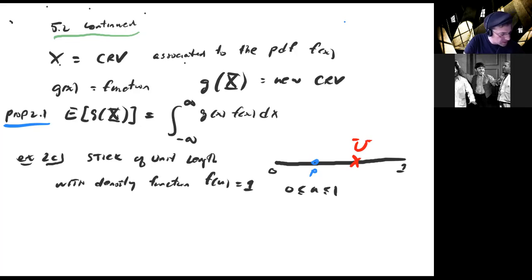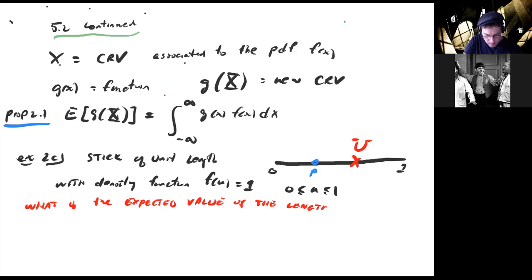And then the question is, what is the expected value of the length of the piece of stick which contains the point P that you started with?